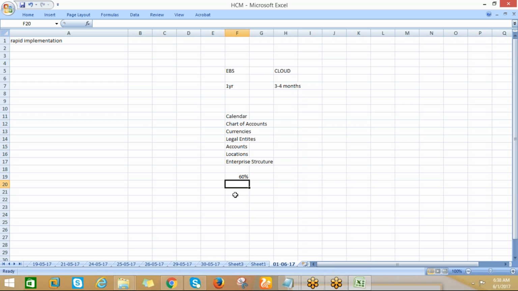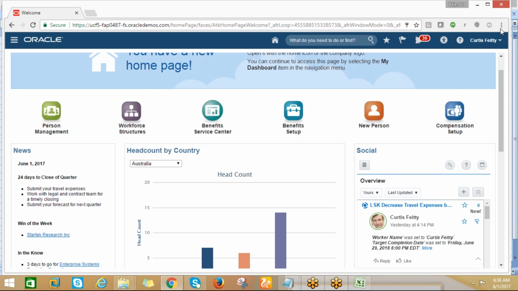Usually we used to move the previous data, the client data, but we have not done any kind of setup by uploading all these things. So this is the first time in the cloud instance. So let me check the process in the application, how the rapid implementation works.